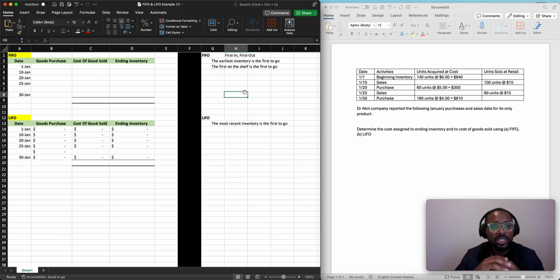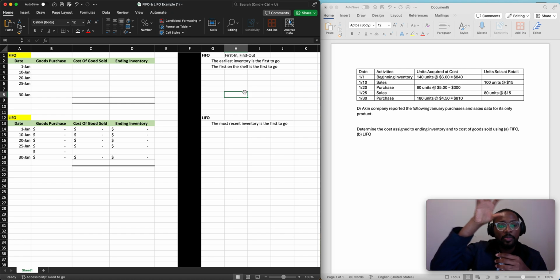Right? So if you were to think about this from, say, an inventory storeroom, let's say that you put all of your inventory on a bookshelf. So you have level 1, which is the top, level 2, level 3, level 4, level 5, so forth and so forth. Let's say that on January 1st, you receive some inventory and you put it on the first level of the shelf. Then let's say on January 5th, you receive another inventory. Where are you going to put it? On the second level of the shelf. Now, if you then sell one of those products, first in, first out says you need to start from the top of the shelf and work your way down.